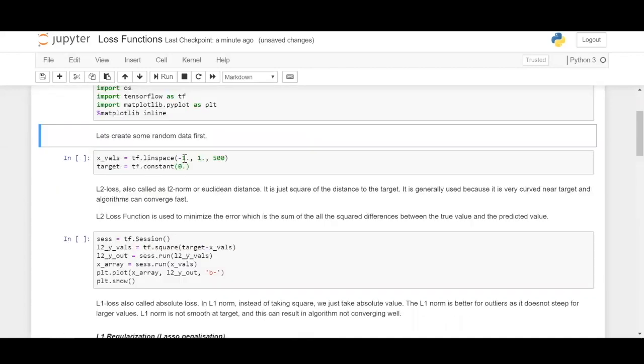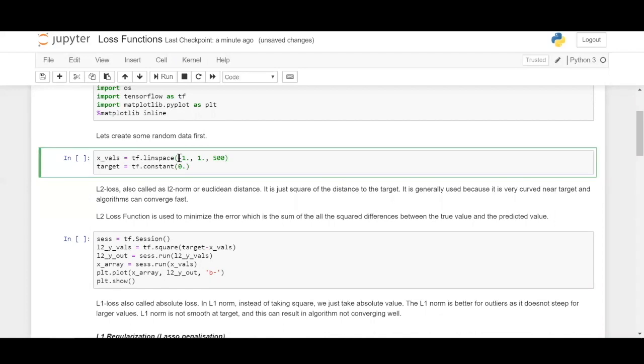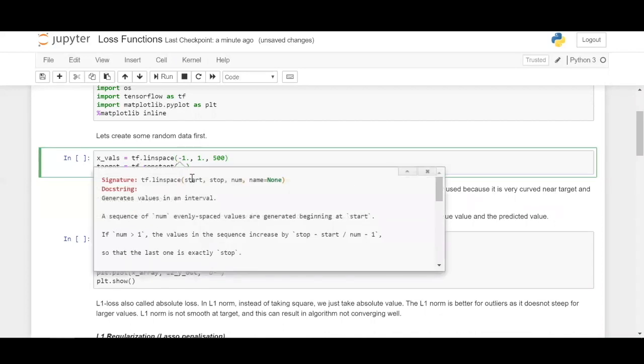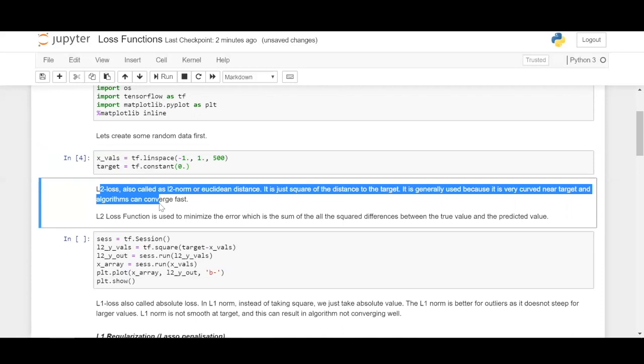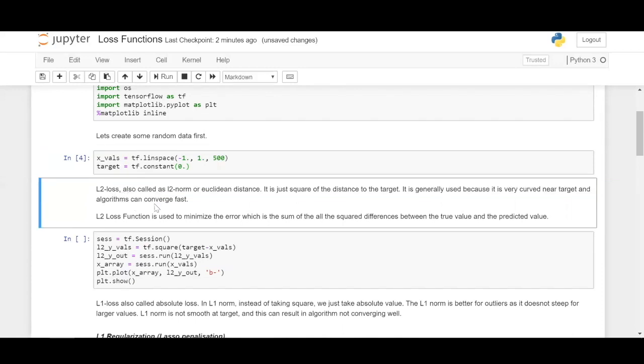Following which, let us define a TensorFlow linspace between -1 and +1 with 500 values. So start is -1, stop is +1, and the count is 500. It is a sequence of evenly spaced values generated beginning from start. So this is how it increases. We'll see the actual use of this, and let's define a TensorFlow constant as target. These are the values we have. So the first loss function which we are going to see is the L2 loss. It is also known as L2 normalization or the Euclidean distance.